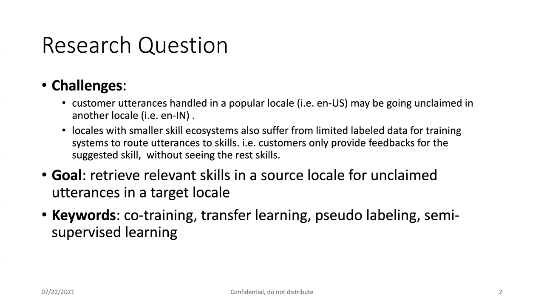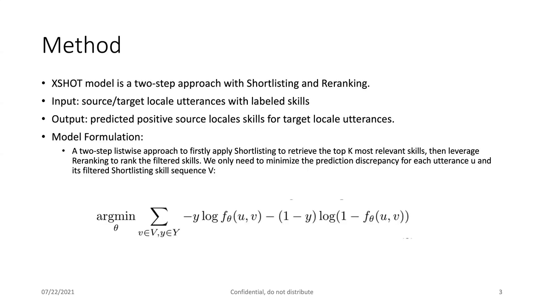We aim to recommend relevant skills in a source locale for unclaimed utterances in a target locale, because there are more developed skills in the source locale, and some of them may be suitable for the unclaimed utterances in some smaller locales. And we formulated our model as a two-step list-wise approach to first apply shortlisting to retrieve the top K most relevant skills for each utterance, and then leverage a re-ranking step to re-rank the filtered skills.